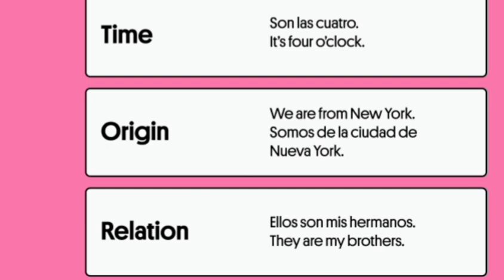So the word ser is converted into, where it says time, it's converted into son. It's 4 o'clock. In origin, where it says we are from New York, we are is converted into somos. So the word ser is converted to somos. We are. And in relation, where it says ellos son, where it says son, that is where it's converted from ser to son. They are my brothers. Ellos son mis hermanos.